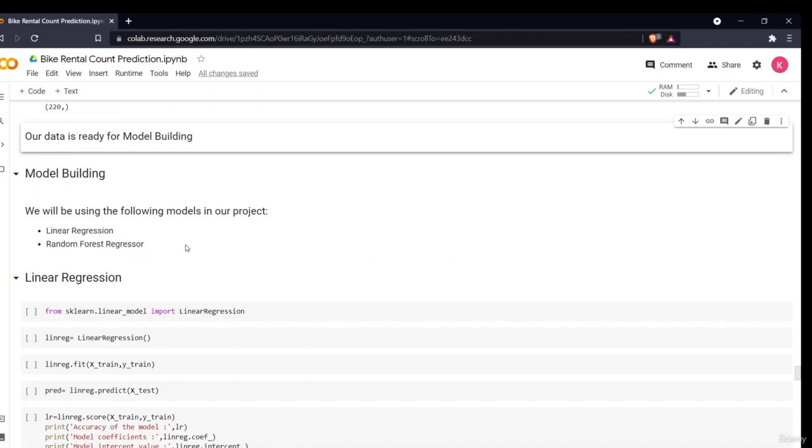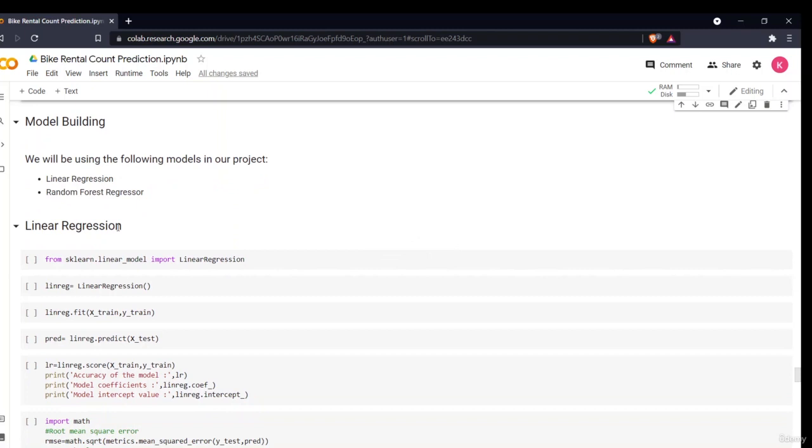I have not used many models or done any more hyper tuning in these because our main aim is to see how we can do all of this using automated machine learning. So these are only for demonstration, to show how model building is done using ML techniques. The first model I have taken is linear regression. Linear regression, you all know, y is equal to mx plus b. That is the main equation of linear regression. There are different regressions with linear, such as multiple regression, polynomial regression, lasso regression, and ridge regression.